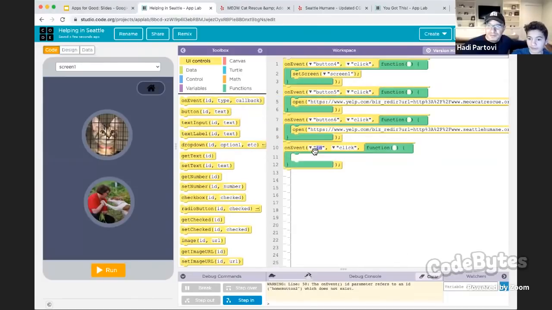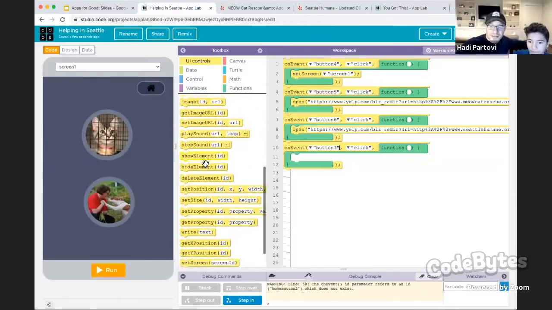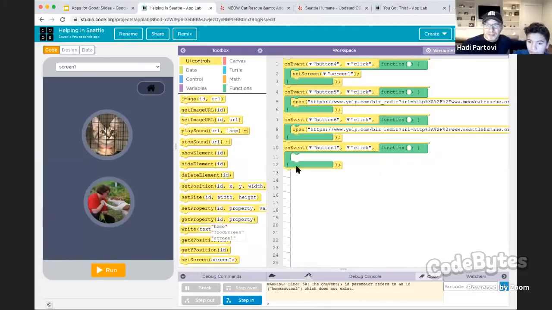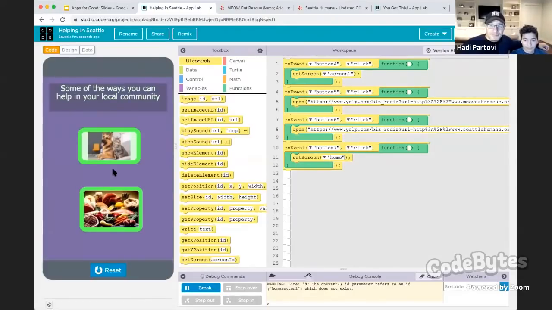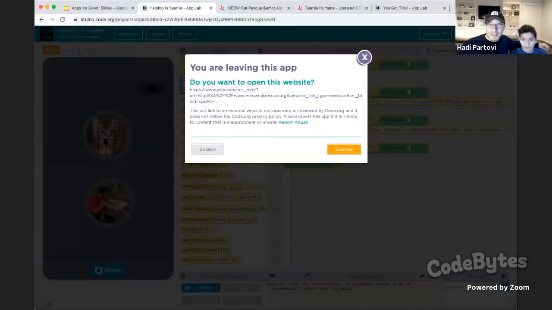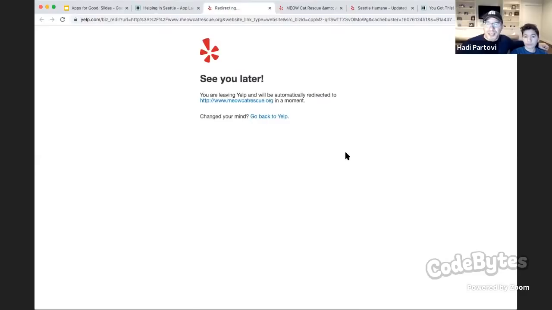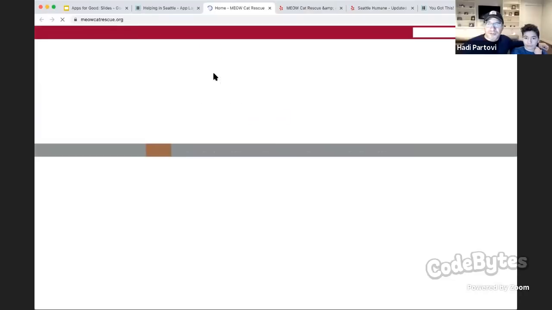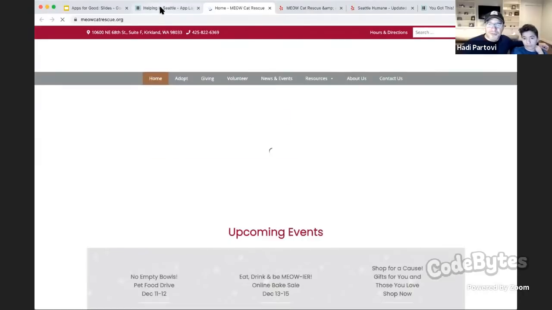onEvent, button 7. And then set screen. So this is basically, and have that go to the home screen. So our app should be done now. So click run to see how it works. And now you can click, and it says you're leaving this website. You can click continue, and it opens a new tab that takes you to Meow Cat Rescue.